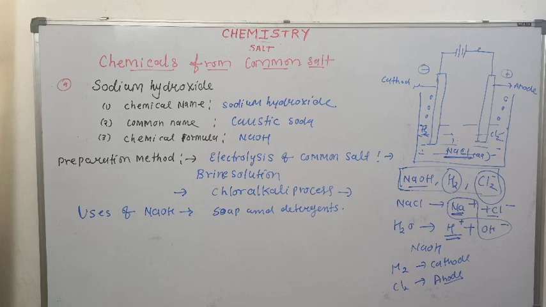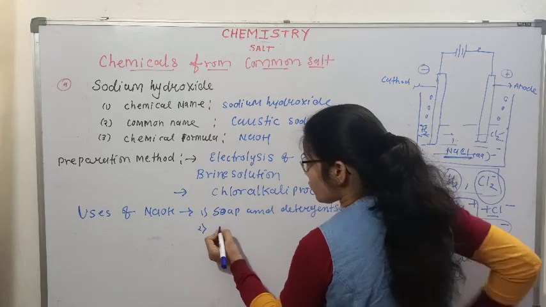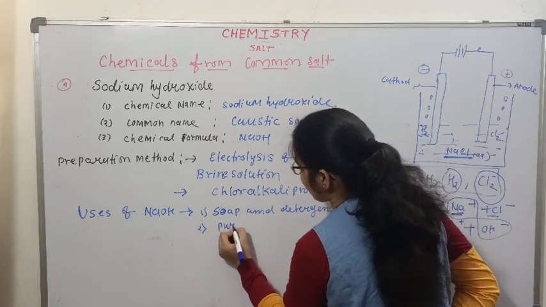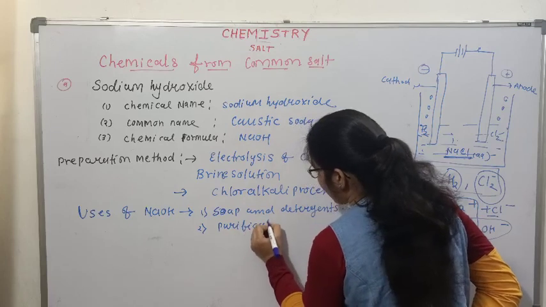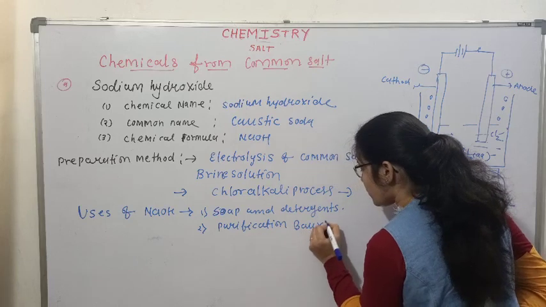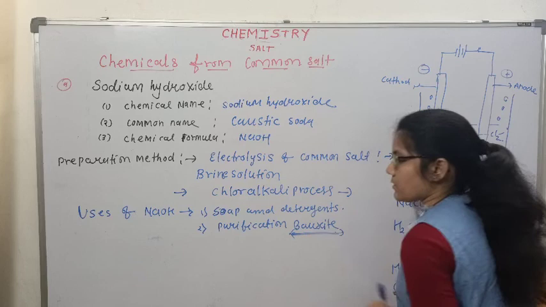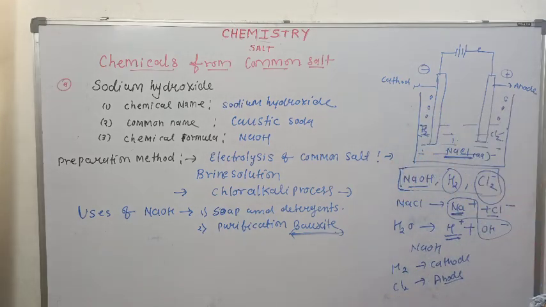It is used for preparation of rayon thread, as we have discussed for NaCl. It is used for manufacturing of paper and textile industry. It is also used for the purification of bauxite ore, that is aluminium ore. So for its purification, sodium hydroxide is used.